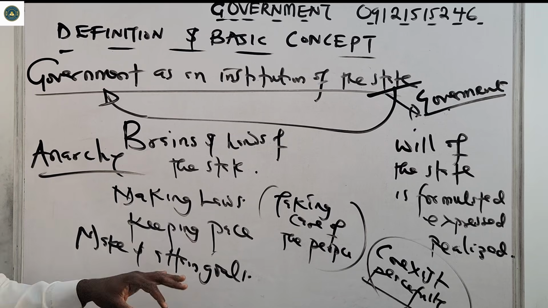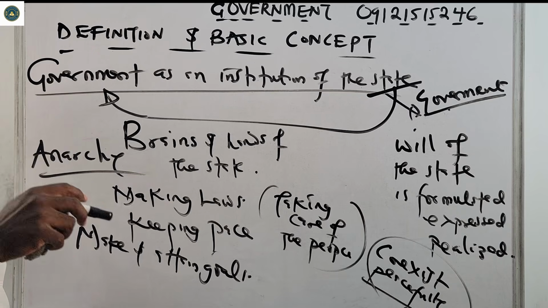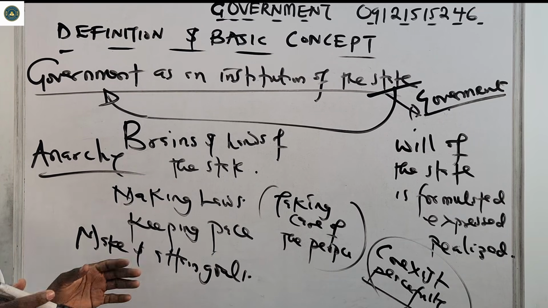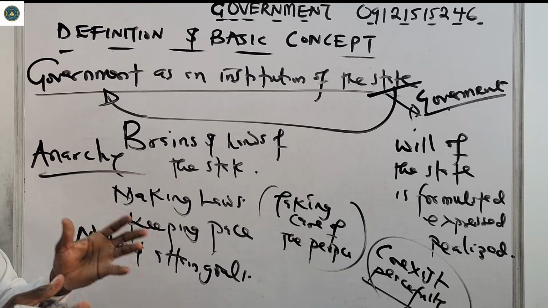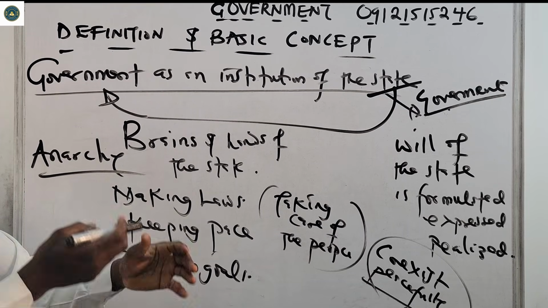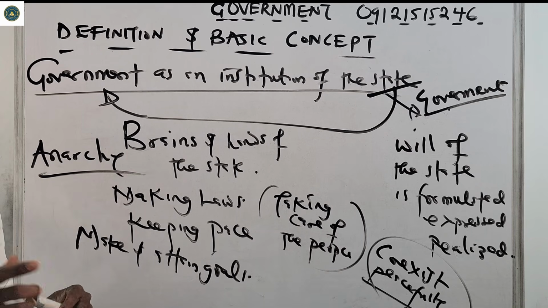So it's a machinery that the state uses, the government, to make its own rules: for example, making laws, keeping peace, and taking care of the people. It is the brain and hands of the state. That is government as an institution of the state.